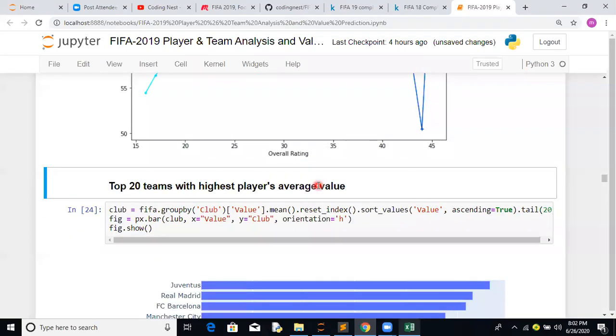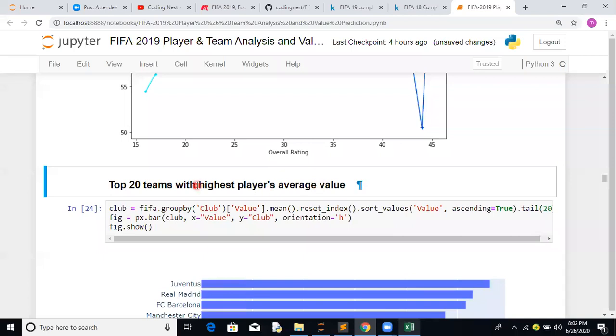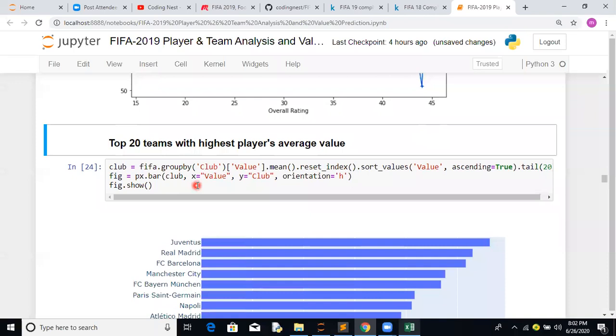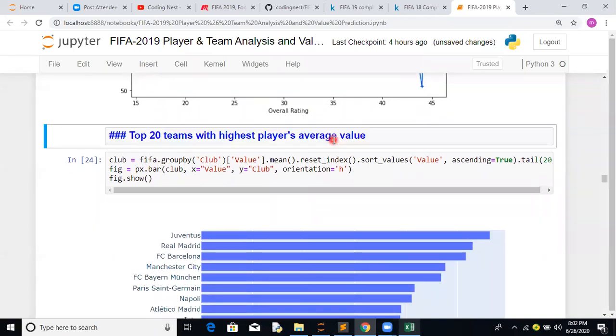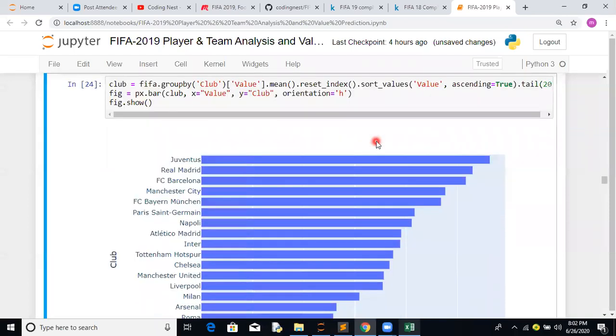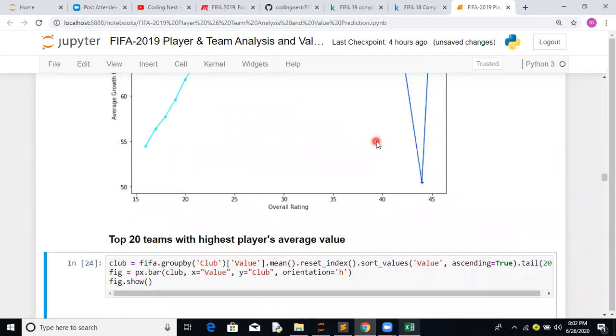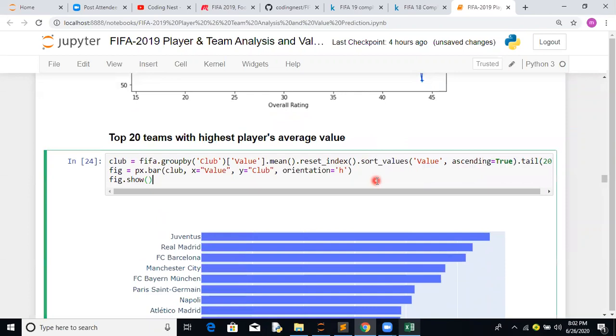Now, I think there are tons of analysis which we can work out, but we have done a small one: the top 20 teams with the highest player average value. This is what I wanted to look at, basically the value part of it. Let's see which team has the highest value. Value basically is where we can make a trade happen.